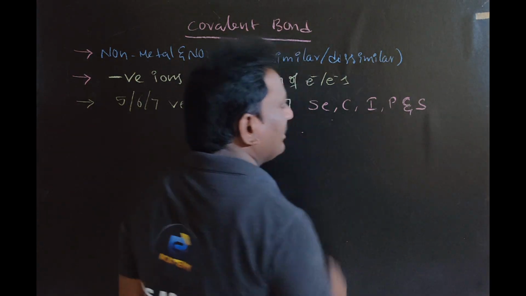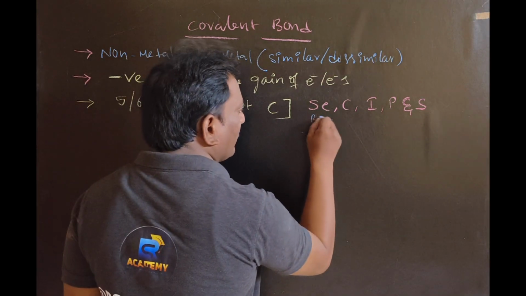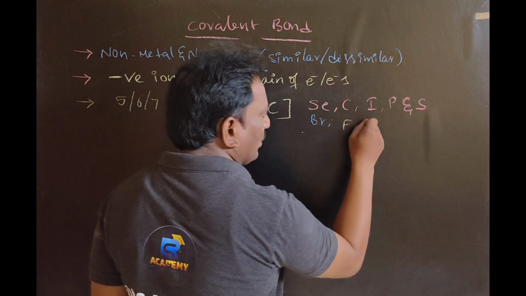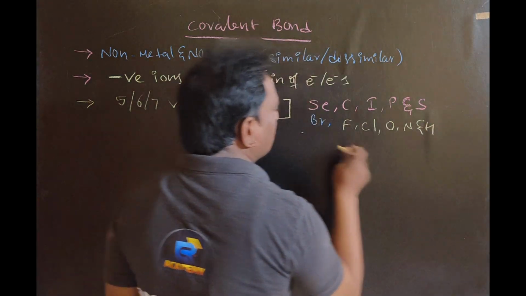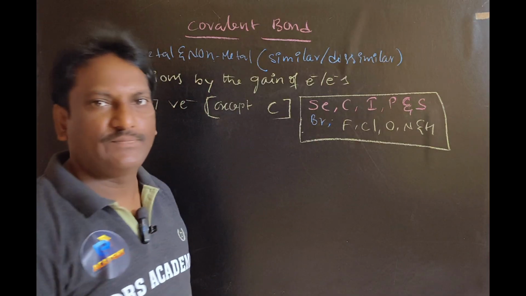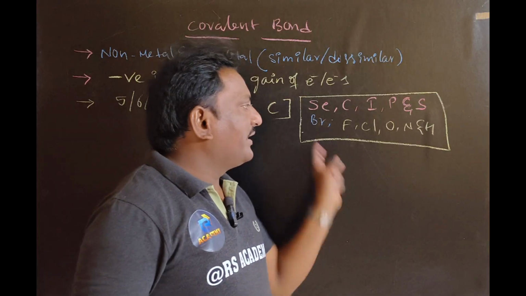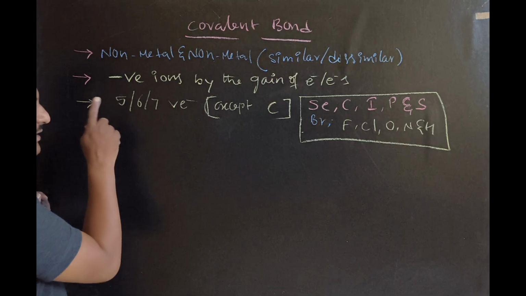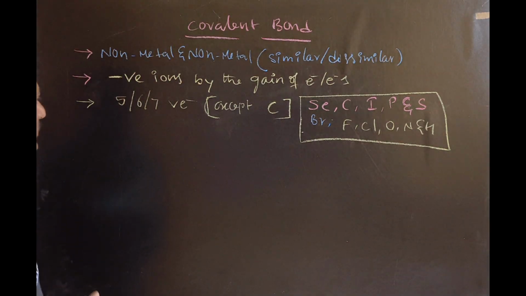These are solid non-metals. Bromine is a liquid non-metal. Fluorine, chlorine, oxygen, nitrogen and hydrogen are gaseous non-metals. If we write the electronic configuration of all these non-metals, you will see that they have 5, 6 or 7 valence electrons. Okay, right. Next one.